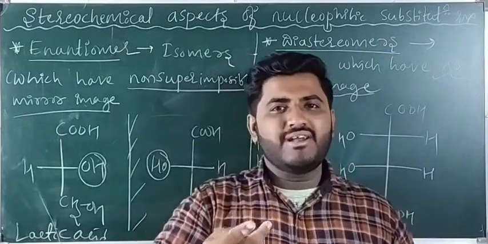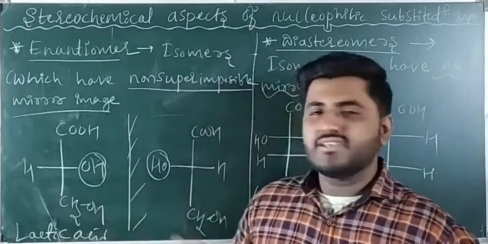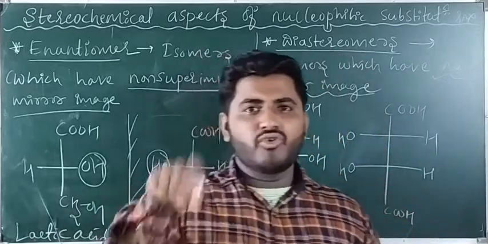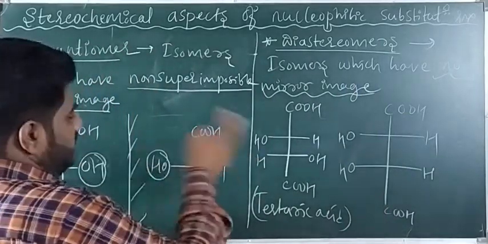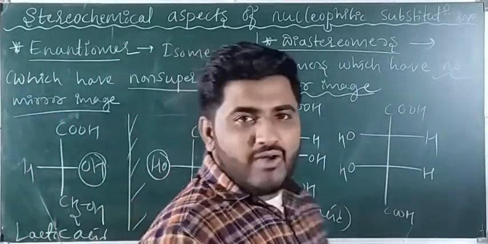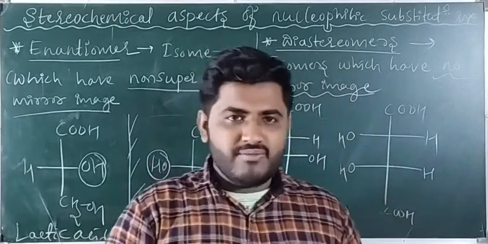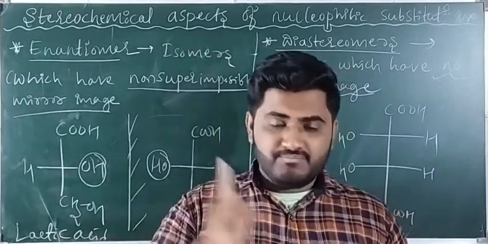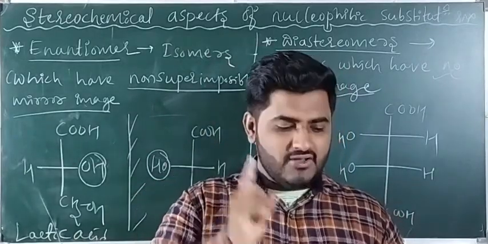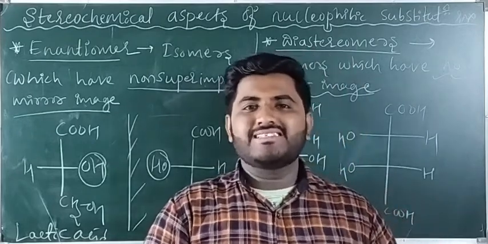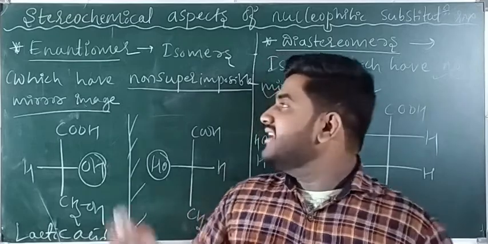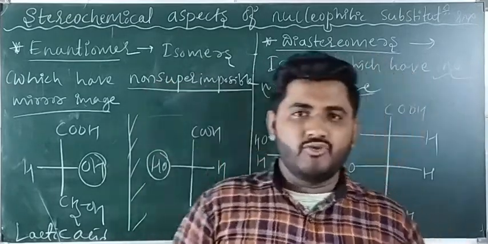We are having two asymmetric centers. Two asymmetric centers means a carbon having all four groups different. So such compounds are called meso compounds. So these are important things. I hope you understood. First one, plane polarized light. Next we have studied dextrorotatory, laevorotatory, optical activity, optically active compound, chiral molecule, asymmetric center, chirality, enantiomers and diastereomers.